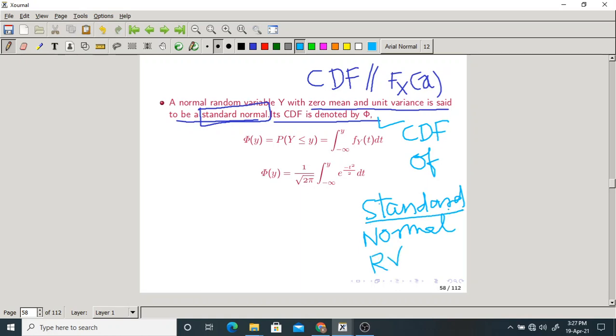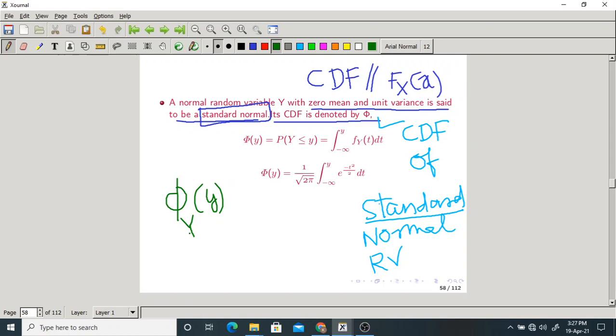It is not for a general normal random variable. Please make a note of this. If you don't write standard, things will be wrong. Now it is phi of y. You can also write phi y of y. That is also valid.